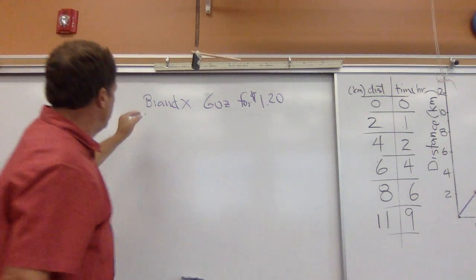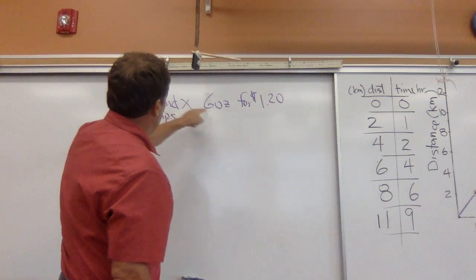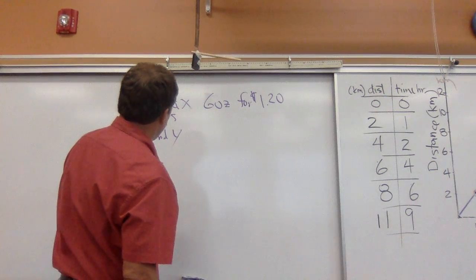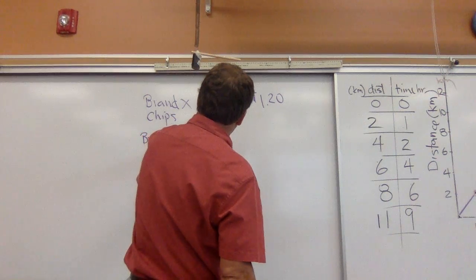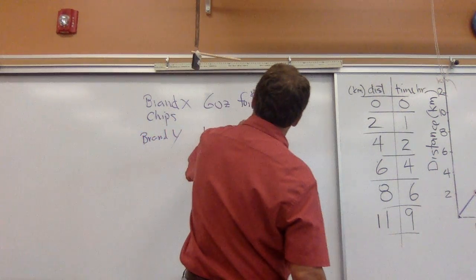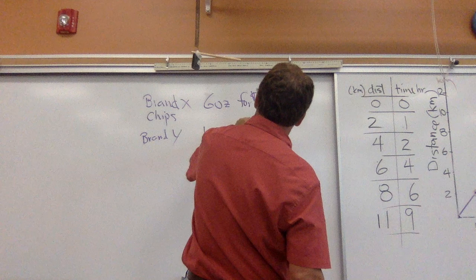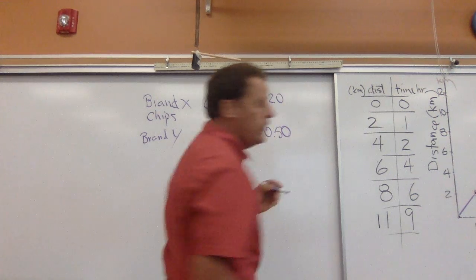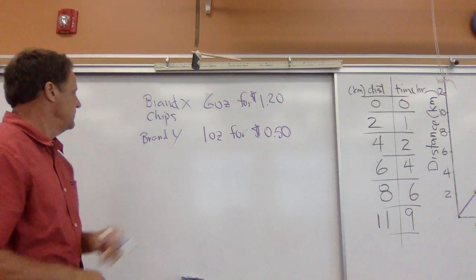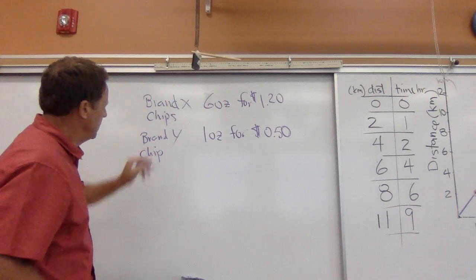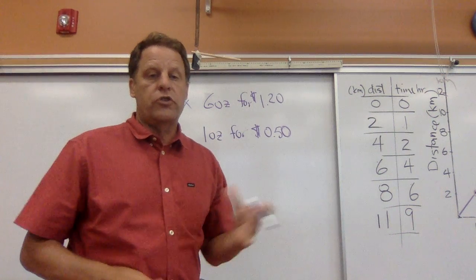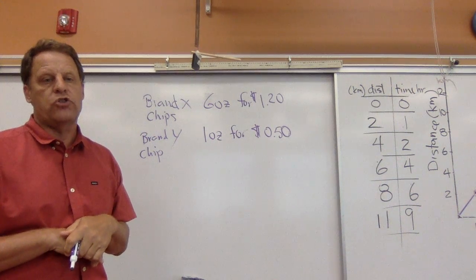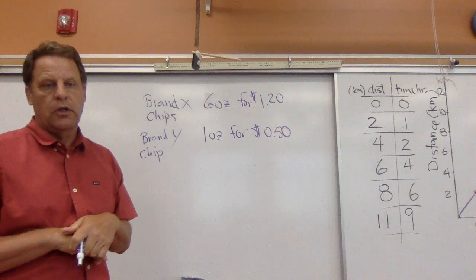So brand X chips, 6 ounces for $1.20, and then you're going to get brand Y, and you're going to get 1 ounce for, let's say, $0.50, or half a dollar. All right, so which chips are the cheapest? Which bags are the cheapest?